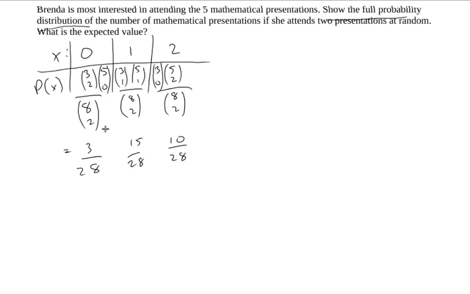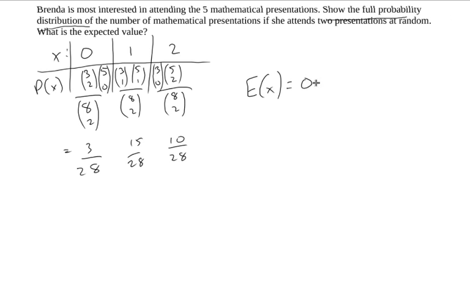You'll notice between the 3 of these, they do actually sum to 1. 3 plus 15 is 18, plus 10 is 28. If we were to sum these up, we'd get 28 over 28. So that is the entire probability distribution. The reason I'm actually going through the steps of finding these numbers, when before I was just leaving those alone, is the follow-up question here says, what is the expected value?